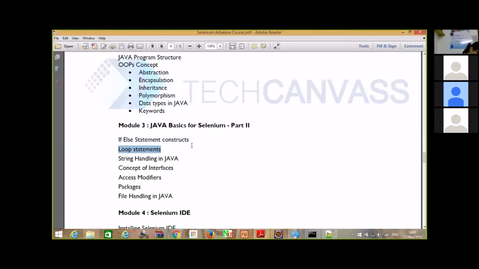So that would be the content for today. And if time permits, then we would be diving into the inheritance part, but only if time permits, because I want you guys to understand the basic control flow statements first, and then go to inheritance and abstraction, because those things are slightly more difficult to understand compared to the other topics in Java.